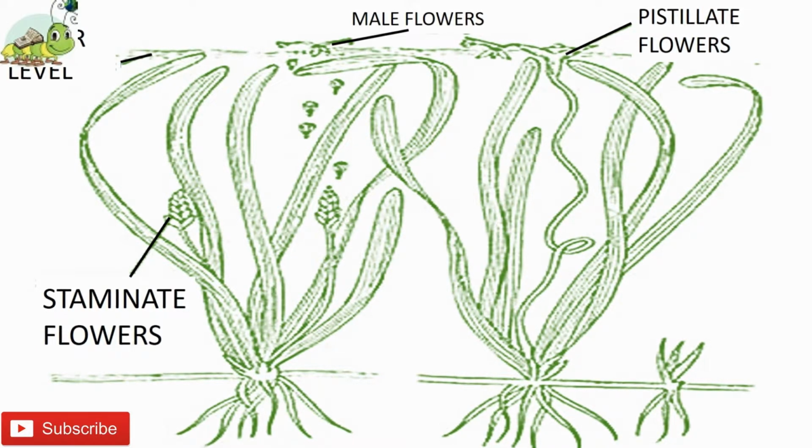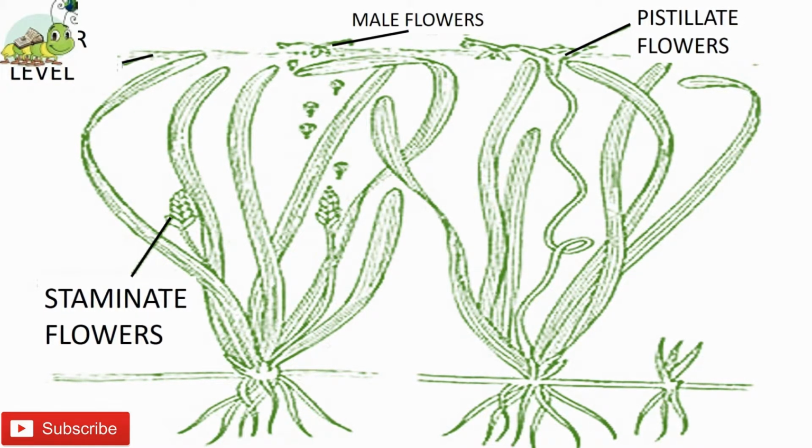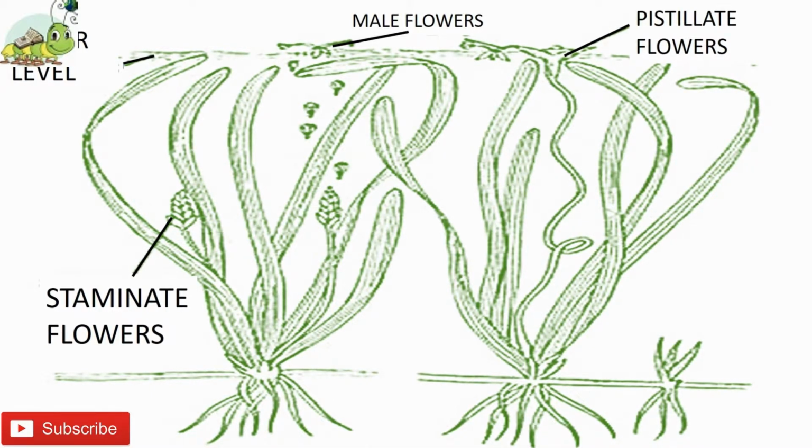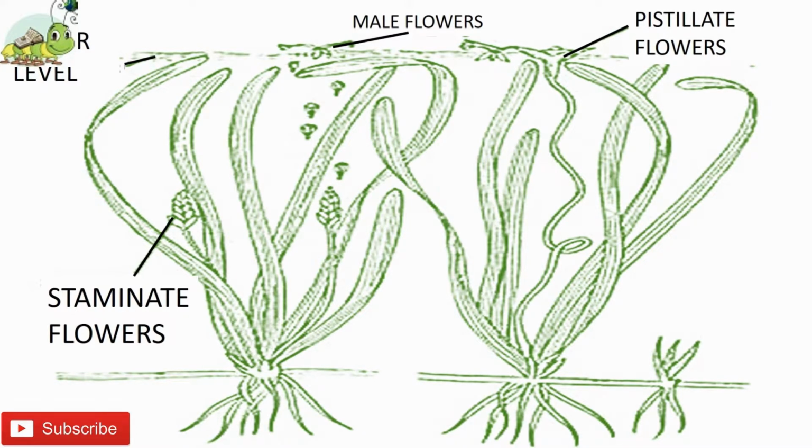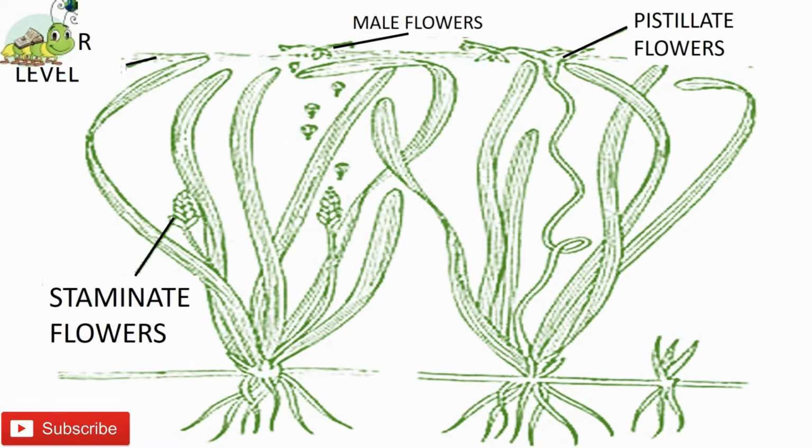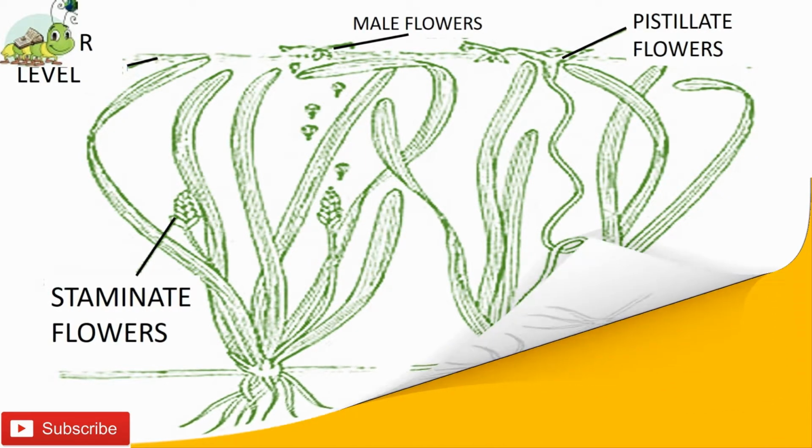Some of the male flowers are drawn into the depression of the water surface surrounding the female flowers. The anthers burst, sticky pollen gets attached to the stigma. After pollination, the long stalk of the female flower coils and brings it back to a lower level of water where the fruit is formed.